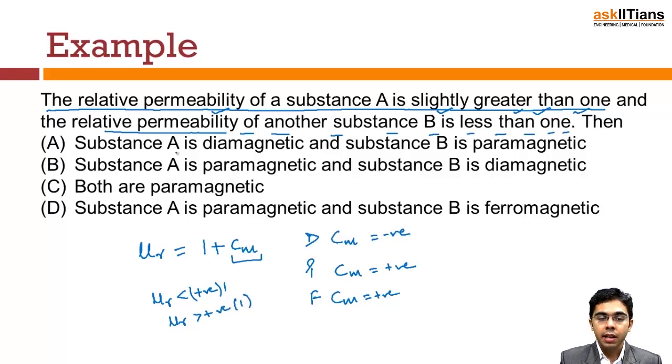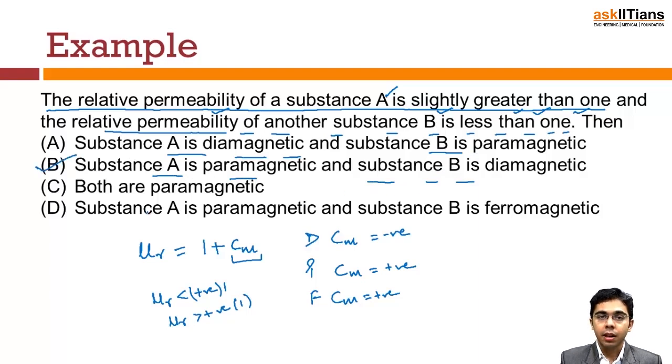So substance A is diamagnetic? That cannot be possible because it has a value slightly greater than 1. B is paramagnetic? No, that is not correct. So substance A is paramagnetic and B is diamagnetic. Yes, this is coming out to be correct.